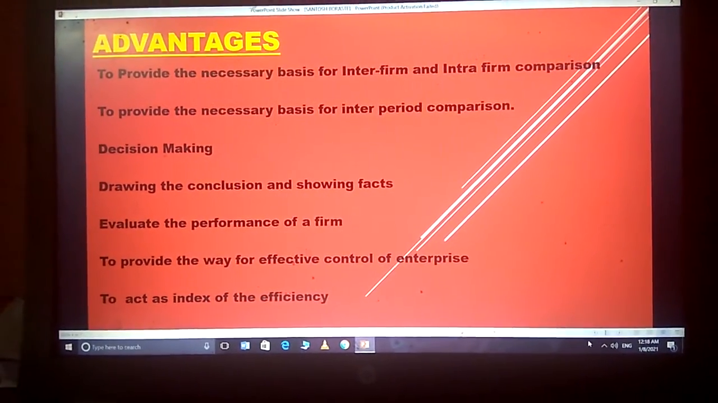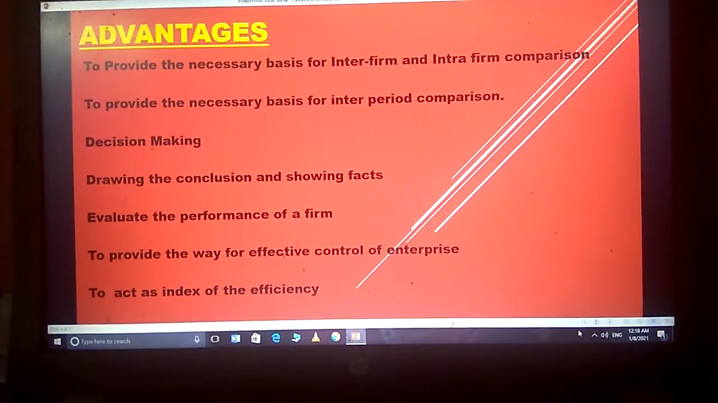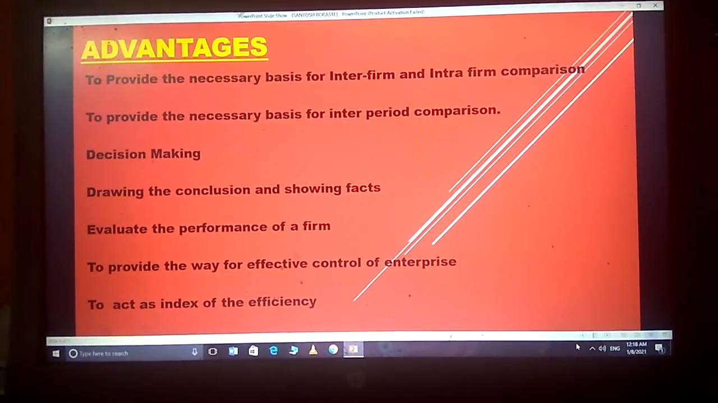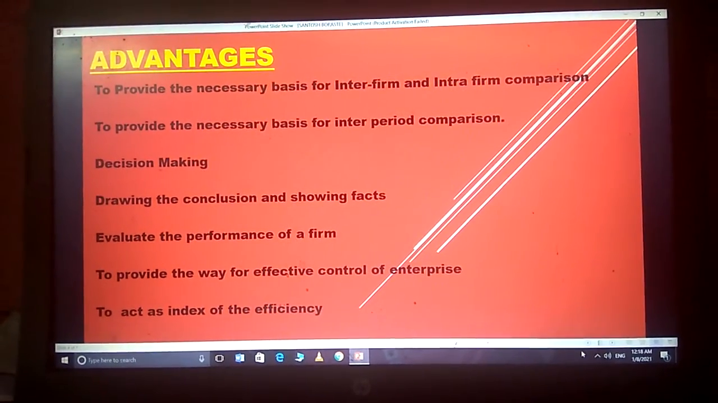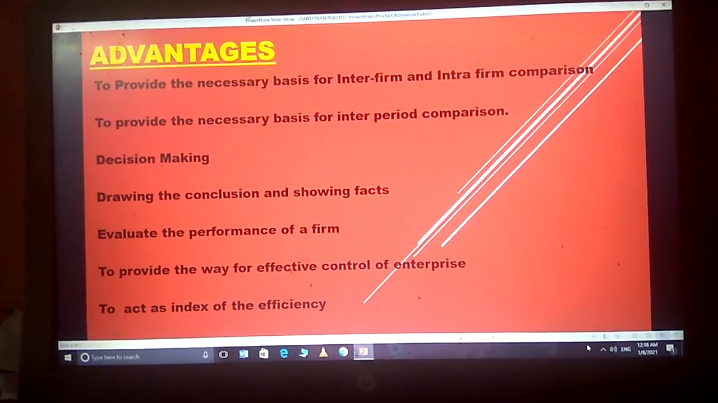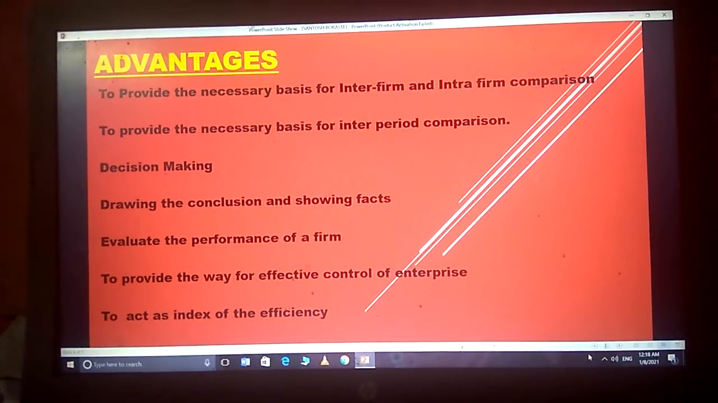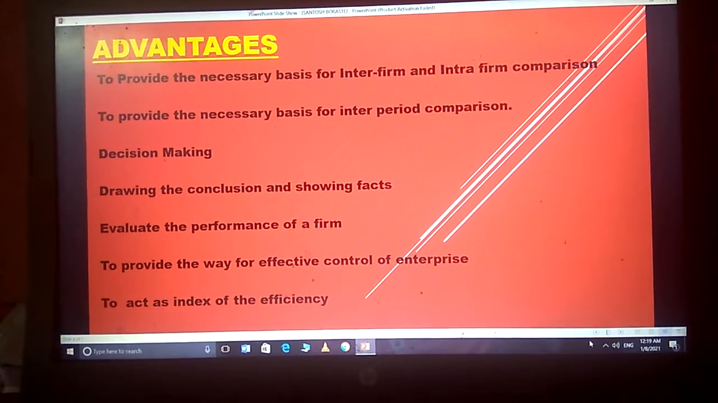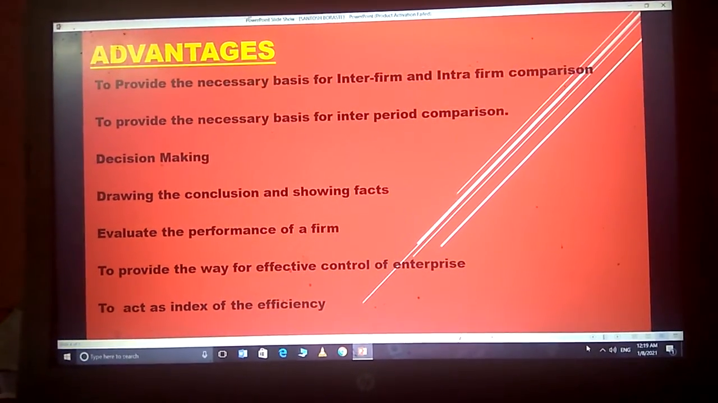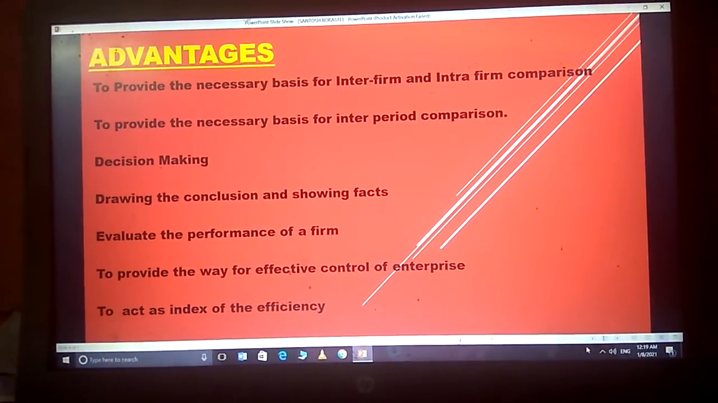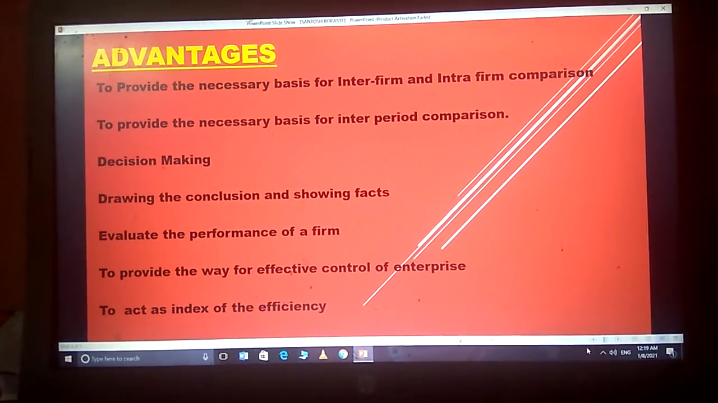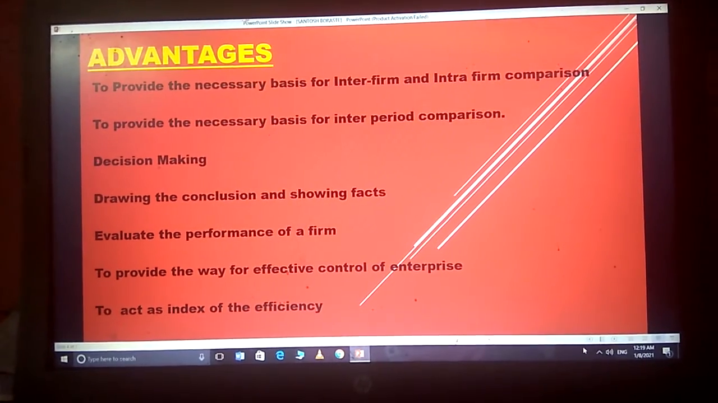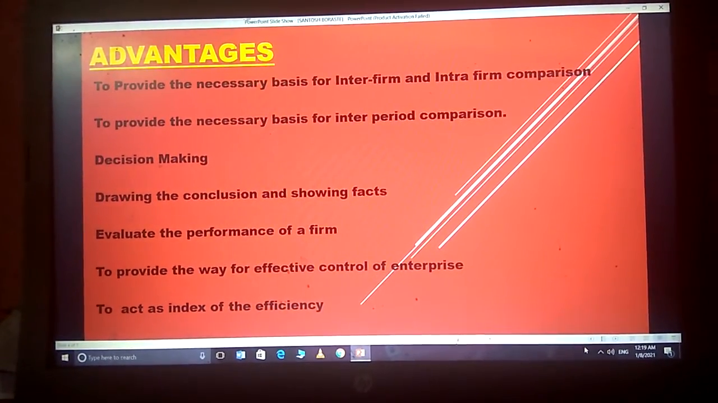Let's see the advantages of ratios. Ratios are also helpful for providing the necessary basis for interfirm and intrafirm comparison. It is also helpful for providing the necessary basis for inter-period comparison. Ratios are also helpful for making decisions. Ratios are also helpful for drawing conclusions and showing facts.